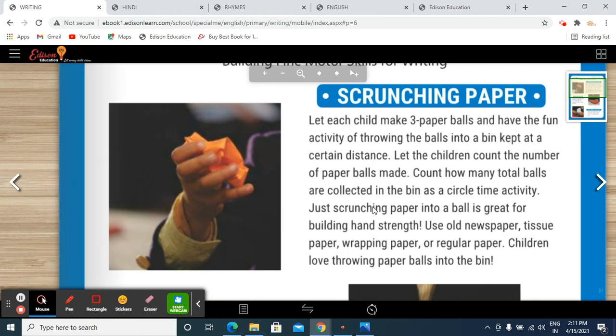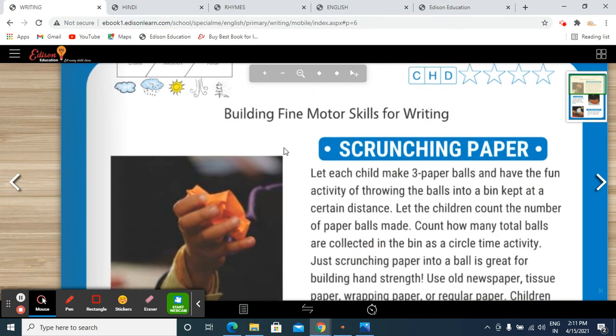So this was all about the day to day. This was building fine motor skills for writing. Initially, when they start writing, they will build up their fine motor skills before writing. So we are focusing on their fine motor grip as well, so they'll be comfortable with their writing part.